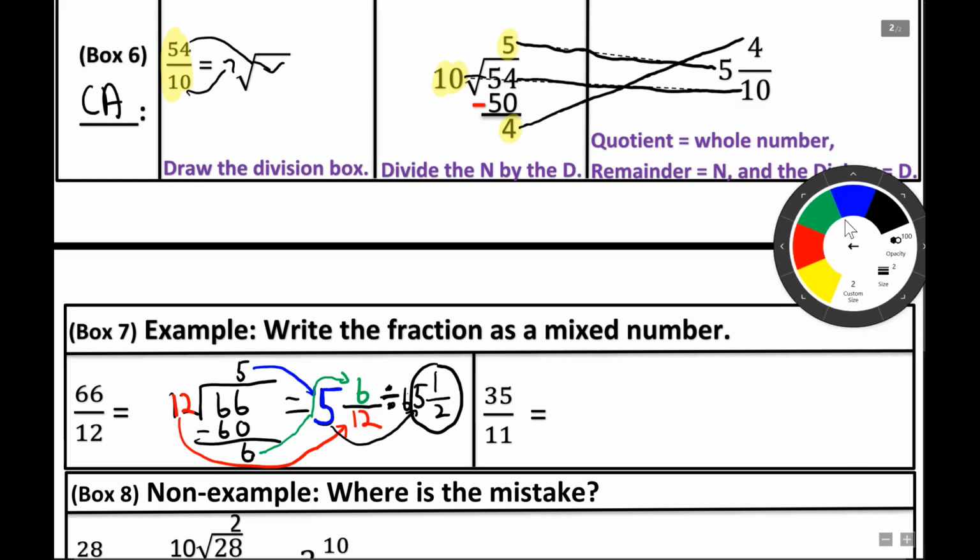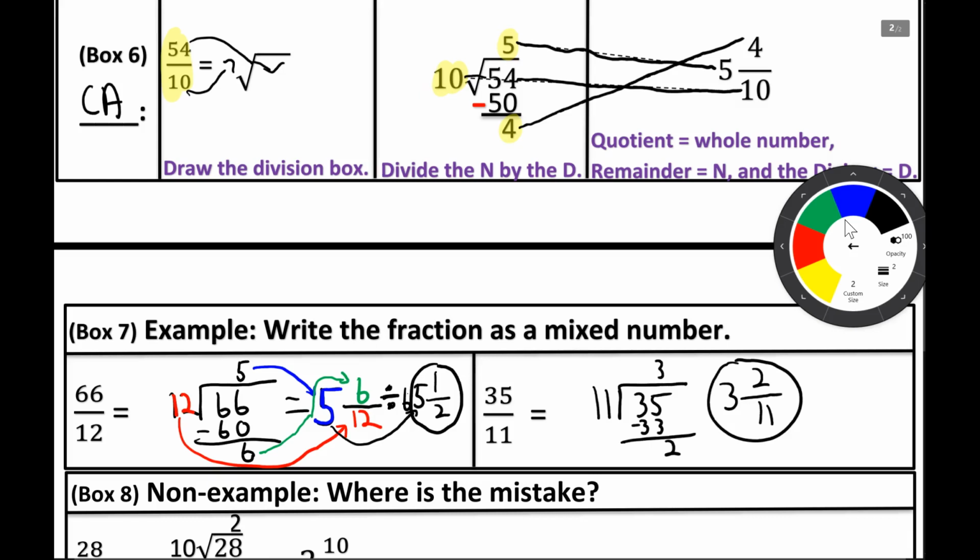Going into our next example problem, I have 35/11. So again, draw the division box. Divide the numerator by the denominator. So 11 times 3 is 33. Subtract. So I do get 3 and 2/11. That's renaming right there. We changed the fraction into a mixed number.